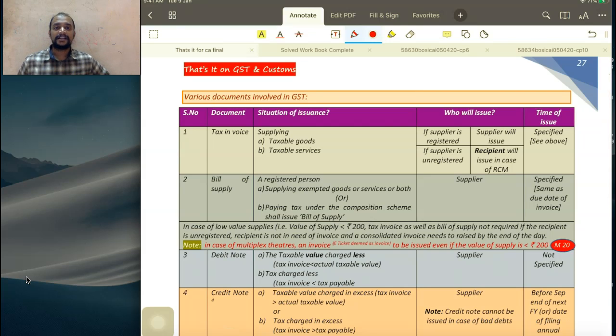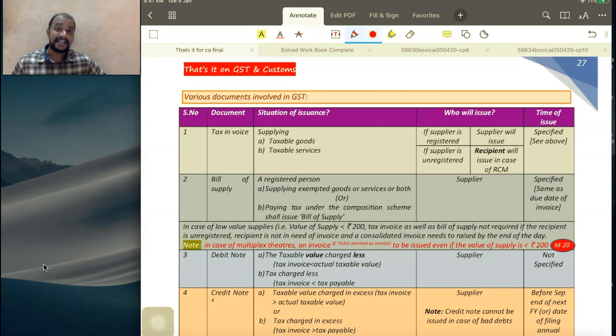So these are all given in section 31 here. First, tax invoice. Who is required to give tax invoice? Whenever there is a registered person who is making taxable supply of goods, he is required to give a tax invoice. And what is the time limit within which the tax invoice is to be given? Already we discussed that. 31 subsection 1: goods, supply involves movement, supply does not involve movement, continuous supply. So we discussed due date of invoice. That is the time limit within which invoice should be issued.